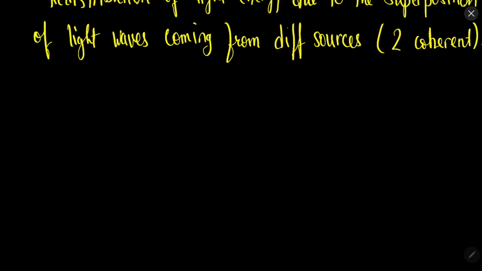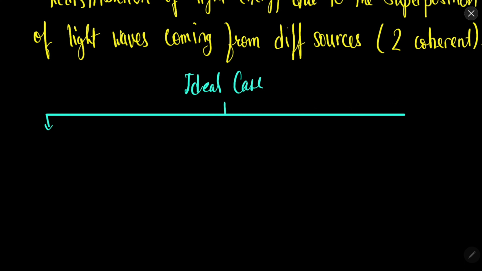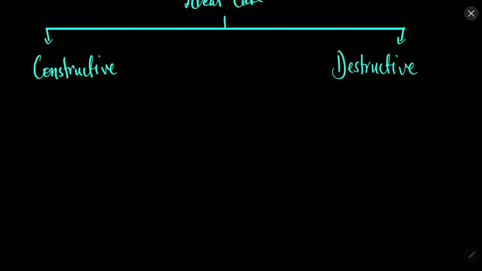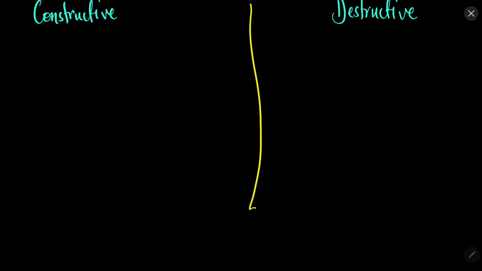There can be multiple types of interference, but we will be discussing two ideal cases: constructive interference and destructive interference. There can be cases in which there is no complete constructive or complete destructive interference, but we are not going to go into that.